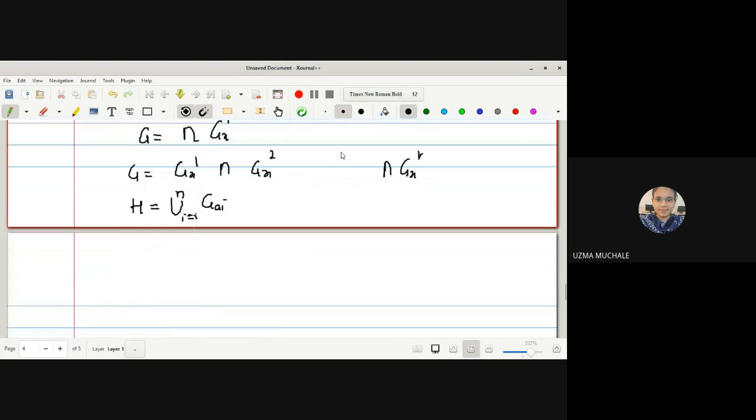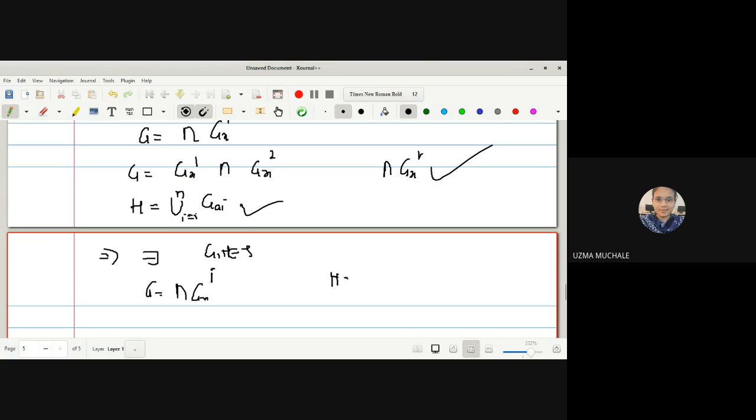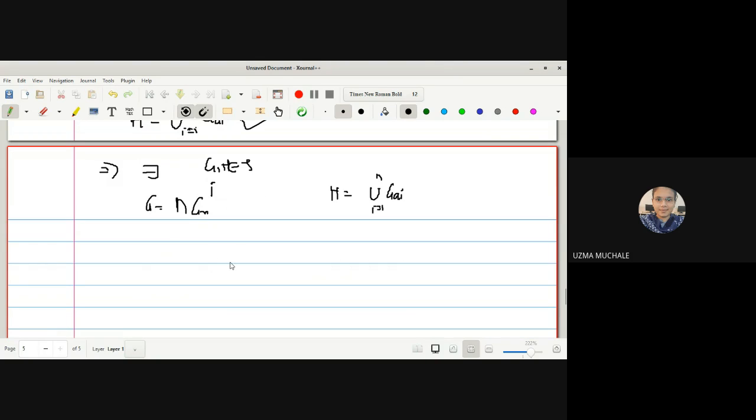This is a property of a topology: finite intersection of open sets is open, arbitrary union of open sets is open. Which implies there exist open sets G and H belonging to tau such that G is the intersection of all GXI and H is the union of all GAI, where I runs from 1 to n. Both are an intersection of open sets and a union of open sets, so we can say the intersection of G and H is empty.